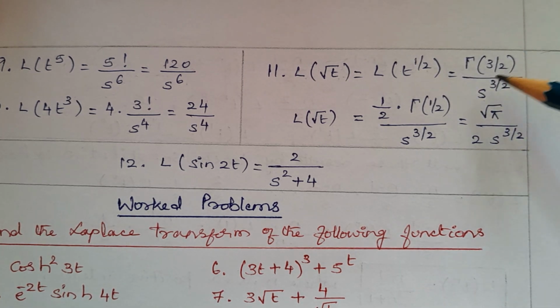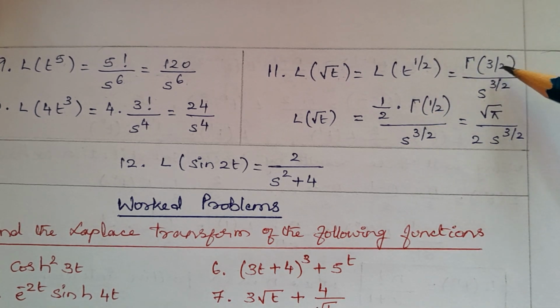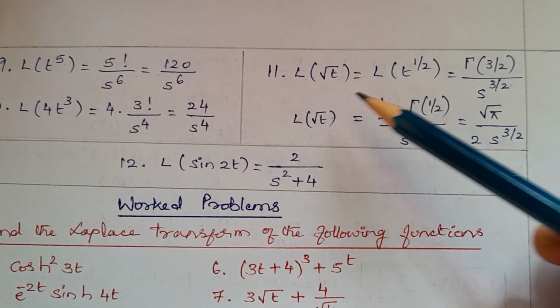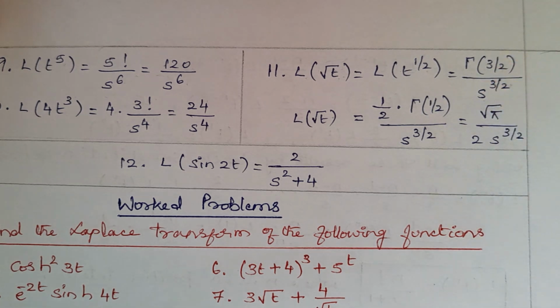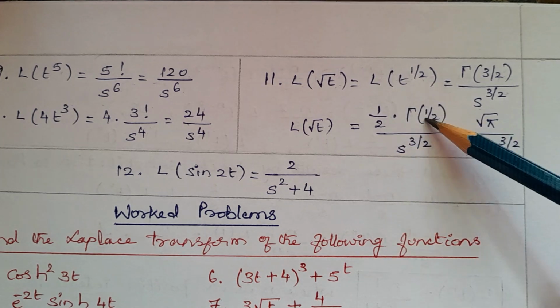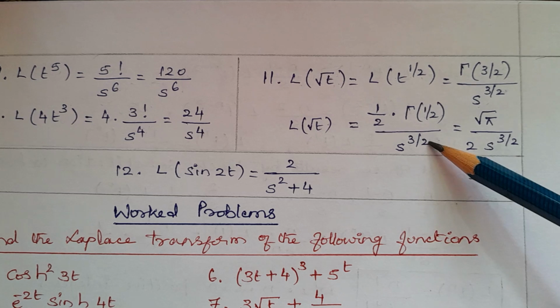So gamma of n plus 1 divided by s power of n plus 1, where n value is 1/2. 1/2 plus 1 is 3/2 divided by s power of n plus 1. Laplace transform of root t equal to gamma of 3/2. We know the formula, gamma of n is n minus 1 into gamma of n minus 1. So n is 3/2. 3/2 minus 1 is 1/2. Gamma of 3/2 is 1/2 gamma of 1/2 divided by s power of 3/2.